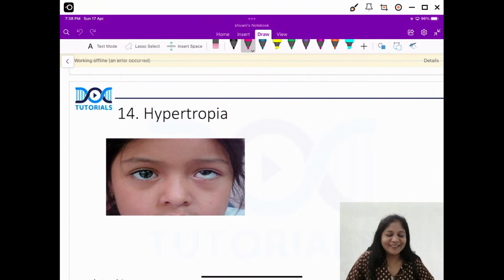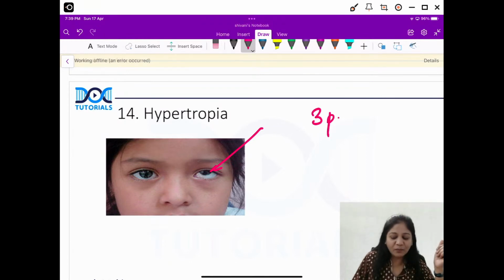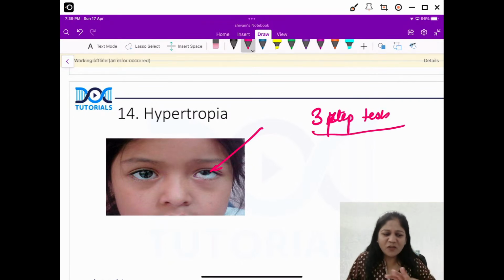All right. So we have a picture of hypertropia here. As you can see very clearly, the left eye is going up. Now when this hypertropia picture is there, you can have a problem with the vertical muscle palsies, okay? For our FMG students, please remember, this will be there for superior oblique. For you, it will be superior oblique. But for our NEET PG students, you may have some big questions related to the vertical muscle palsies, and there you have to utilize that Parks 3-step test, isn't it? The Parks 3-step test has to be utilized, okay?